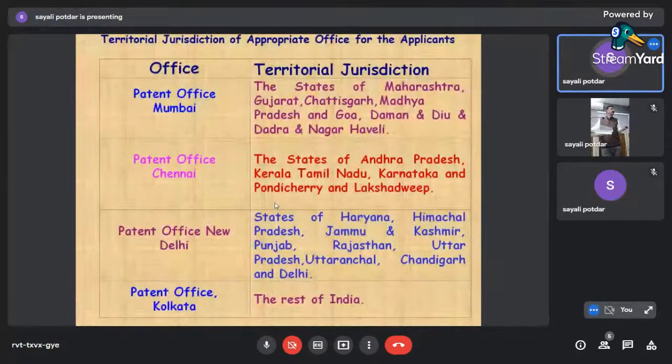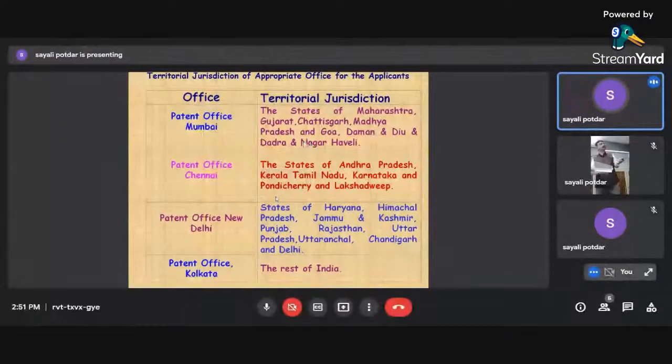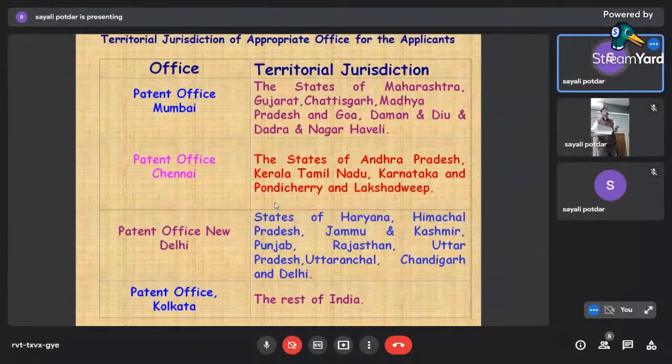So coming to the part of filing, so I told you the territorial jurisdiction of Mumbai office is the states of Maharashtra, Gujarat, Chhattisgarh, Madhya Pradesh, Goa, Diu, Daman, Nagar Haveli. So whenever a person wants to file an application or is having an address in this jurisdiction, he has to necessarily file an application in Patent Office Mumbai. Then in Chennai, the states of Andhra Pradesh, whenever these people want to file an application, they have to file it in Chennai jurisdiction.